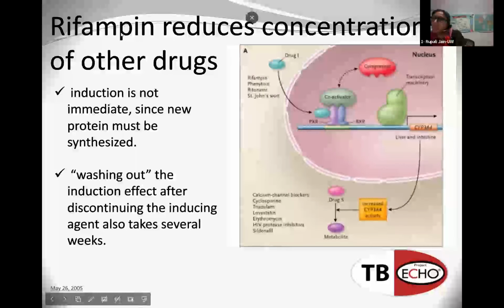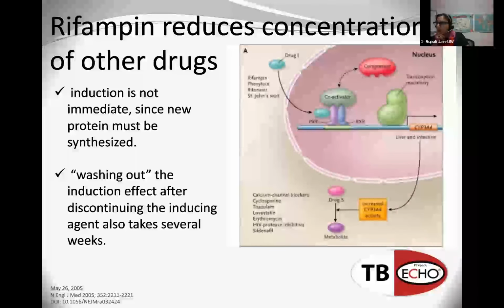Okay, so the main thing that rifampin does is that the net effect is that it reduces concentrations of many other drugs that go through this cytochrome pathway. The thing that makes it more difficult is induction. Really, all it means is that rifampin is causing more proteins to be synthesized. Because of that, it takes a while for this induction effect to occur. So here's rifampin. I'm not going to go into all the pharmacology here, but basically the net effect is that it increases the CYP3A4 both in the liver and intestines.